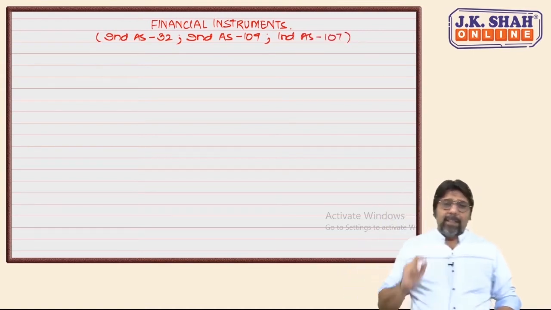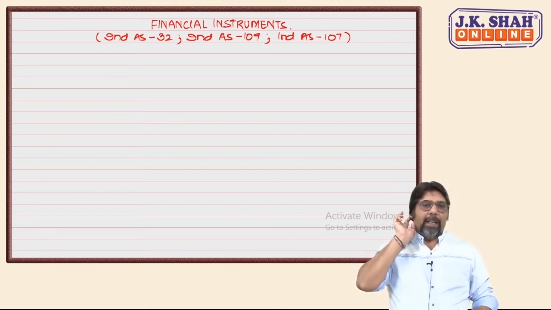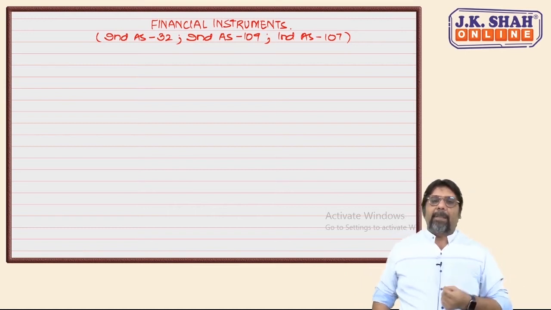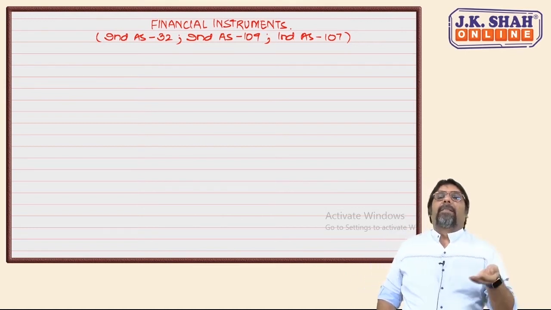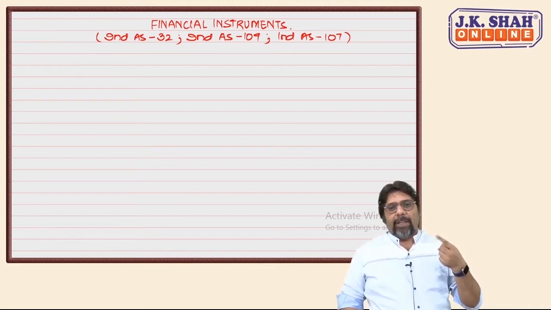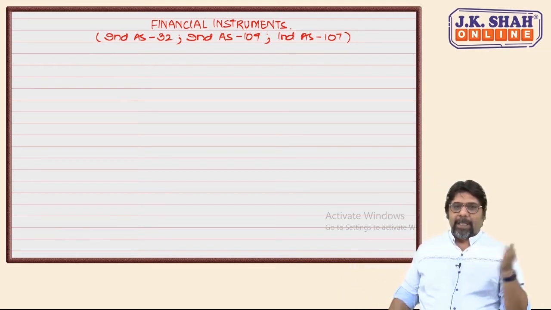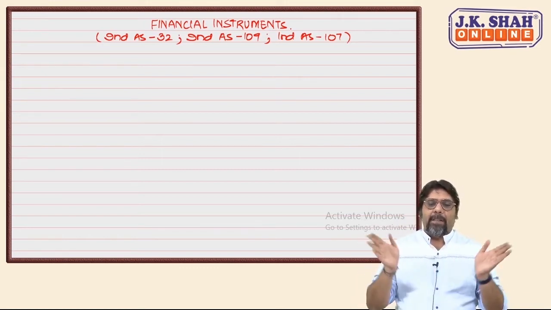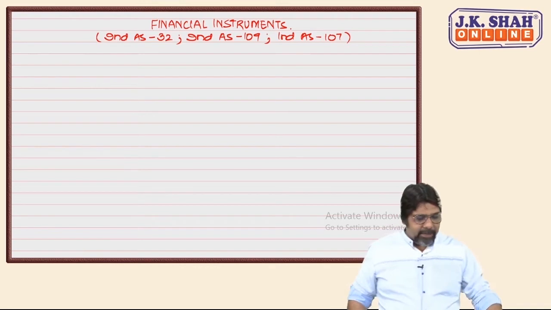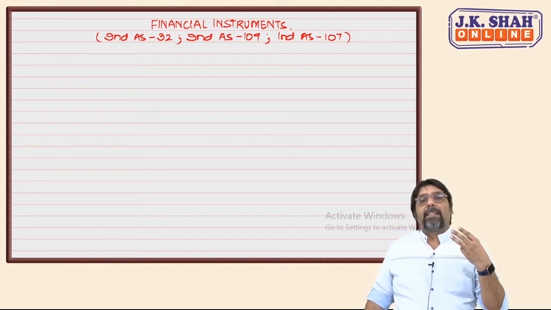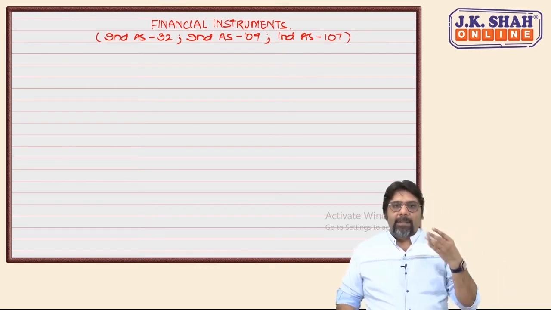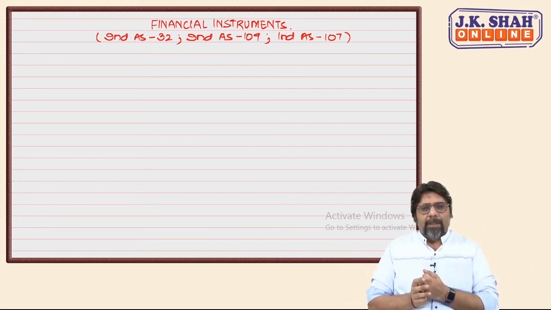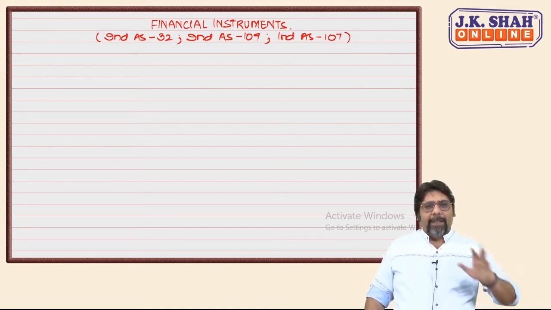In consolidation, we had studied Ind AS 27, 28. 27 was separate financial statements, which stated that any investment in joint venture, associate and subsidiary should be valued at cost. Any dividend received should all be credited to P&L. There is no concept of pre-acquisition dividend and post-acquisition dividend. So we studied 27, 28, 110, 111 and 112. That was disclosures of consolidation. So we did 5-6 standards over there.